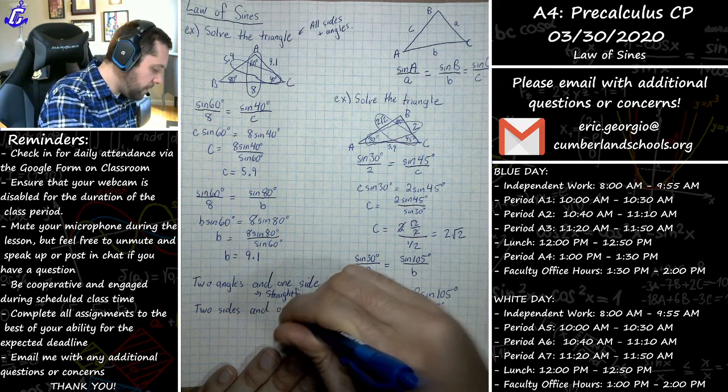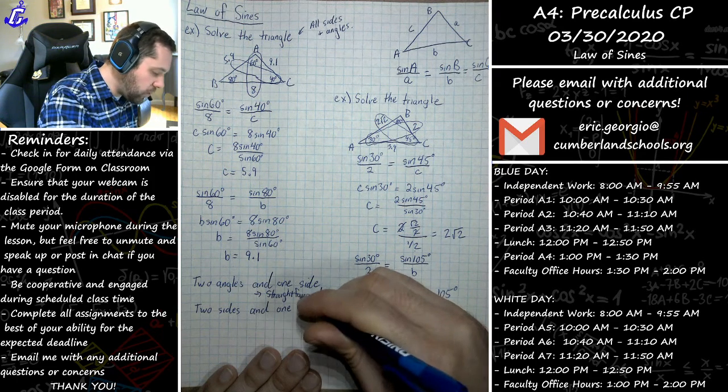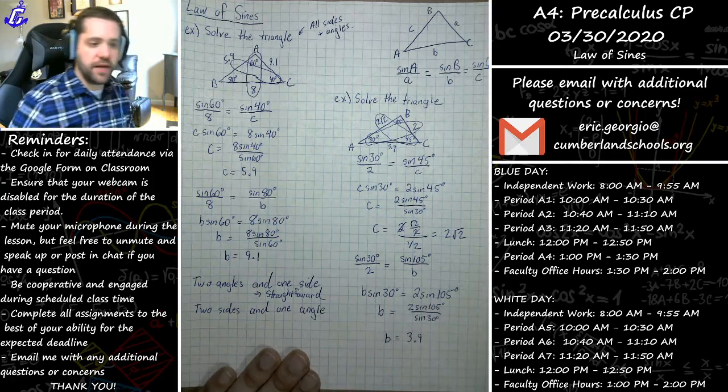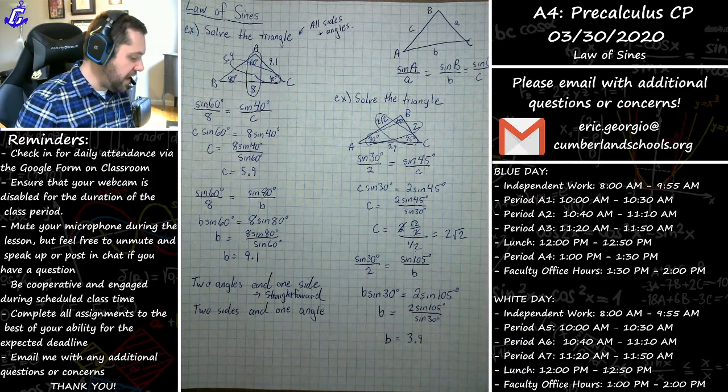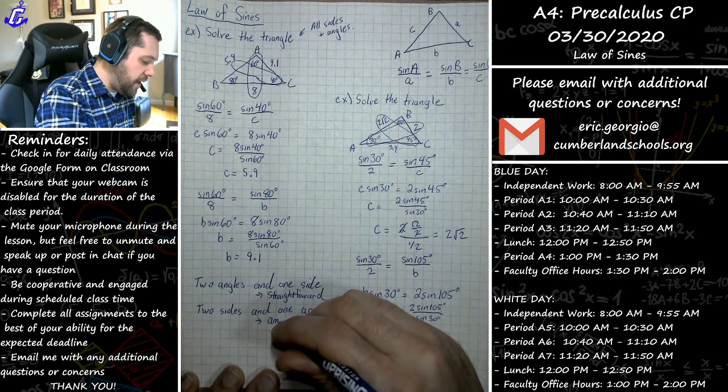However, if I am given two sides and one angle, is that how you spell forward? Is it forward? I don't know. Whatever. Not an English teacher. Two sides and one angle. That is where I would consider these to be ambiguous.